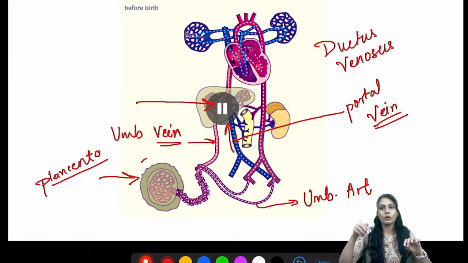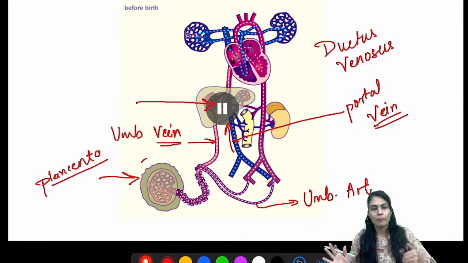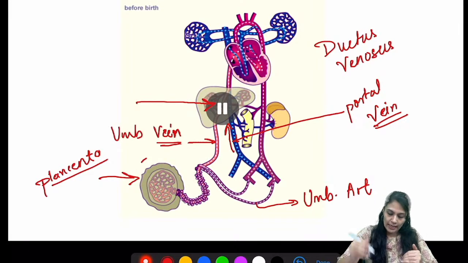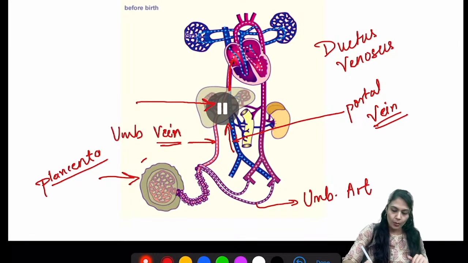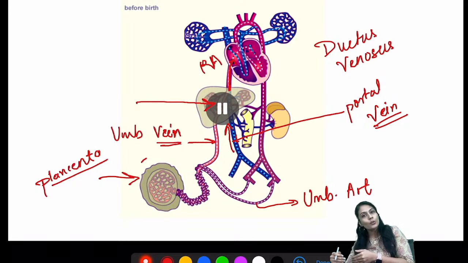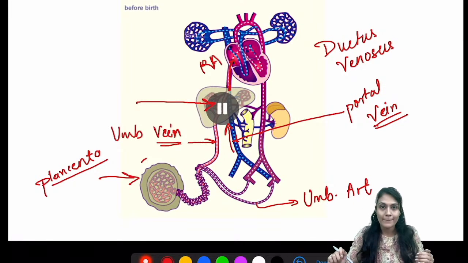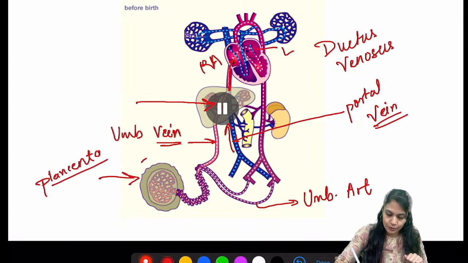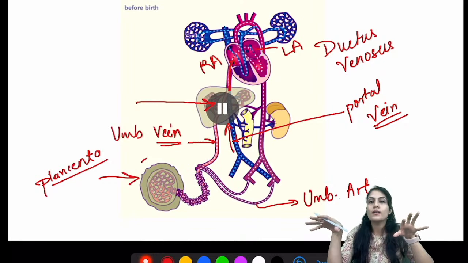I cannot write that because as soon as I'm pointing towards that, it is pressing the pause button. I do have an image, I'll show you there. Okay, then after this ductus venosus, where they are combined together, you can see that from the inferior vena cava they are going into the right atrium. Okay, and from the right atrium you can see that, rather than coming into the right ventricle, it is going into the other atrium, that is towards the left atrium. So from the right atrium it is going towards the left atrium.